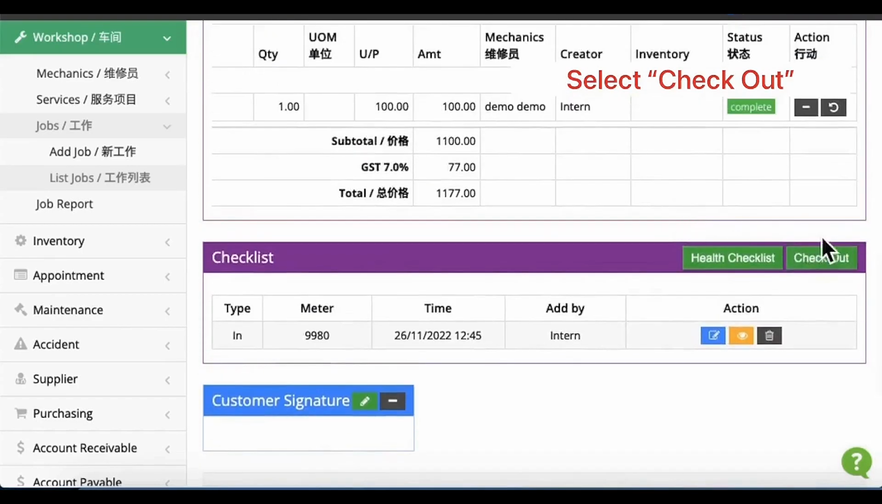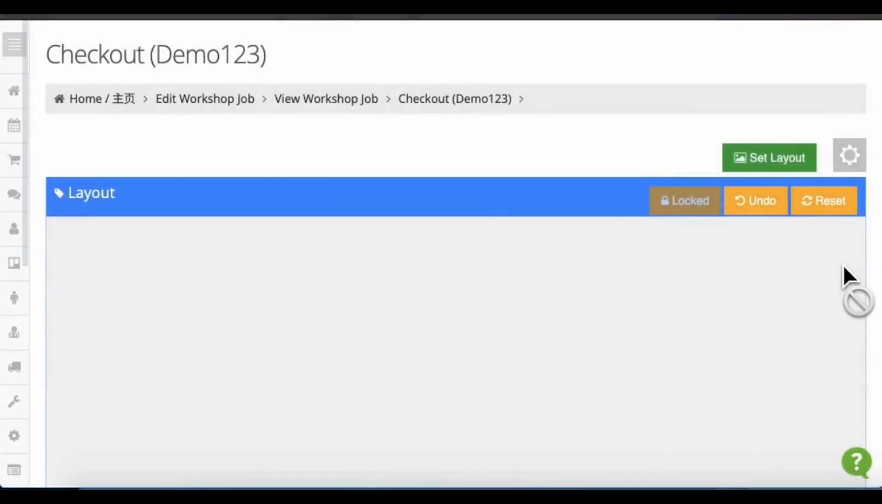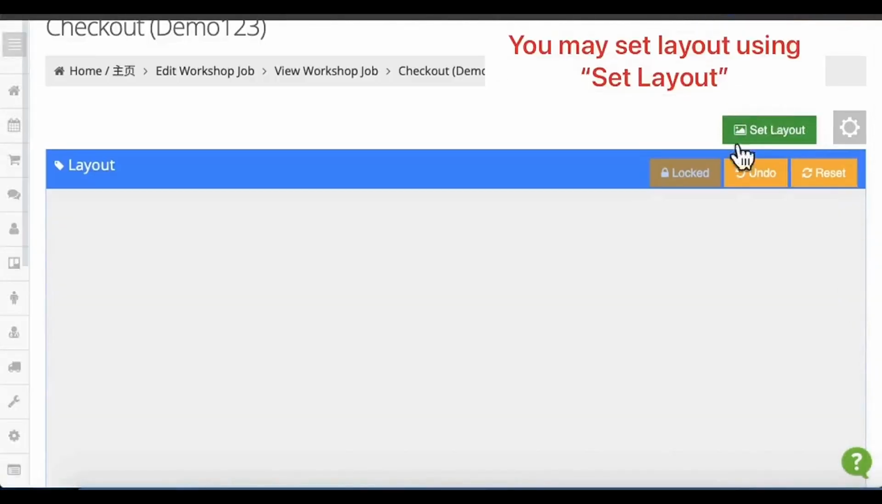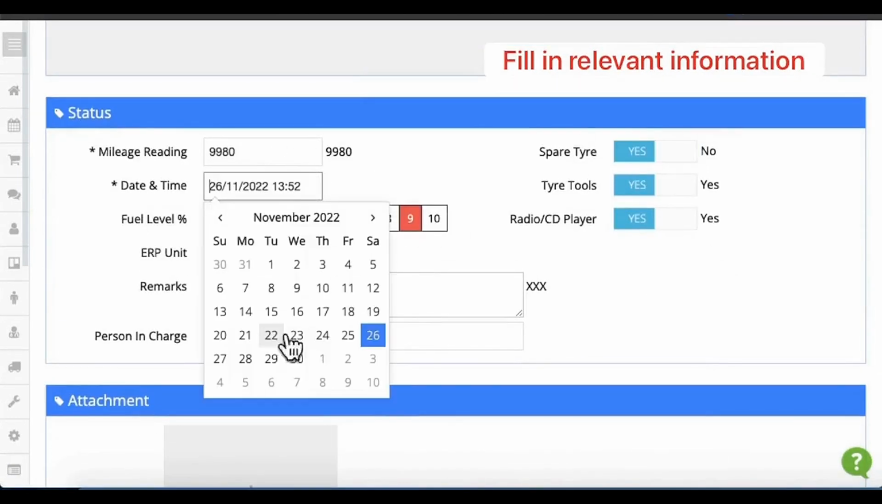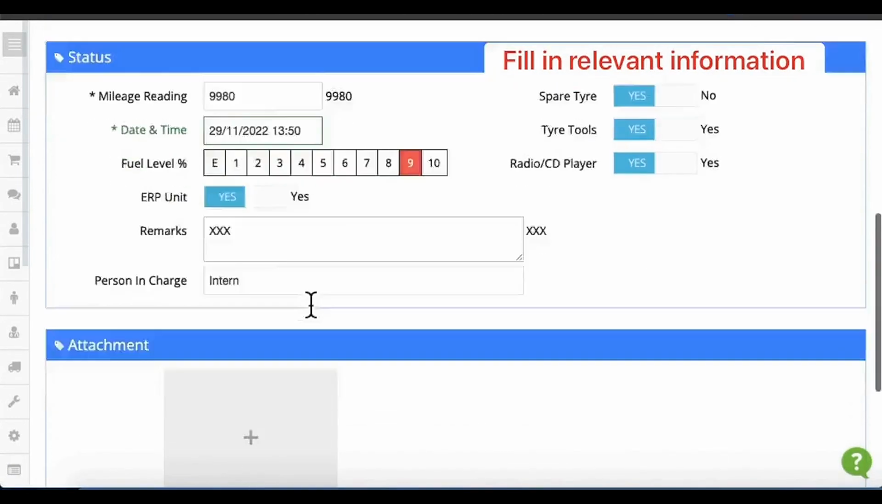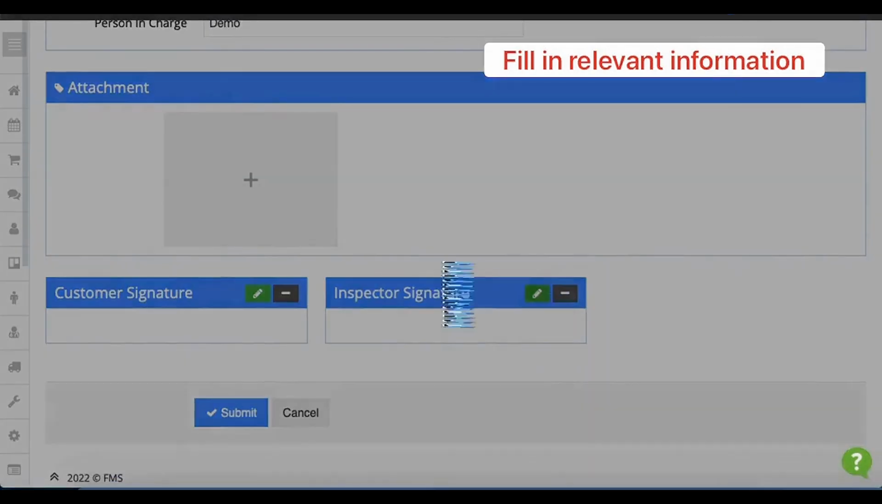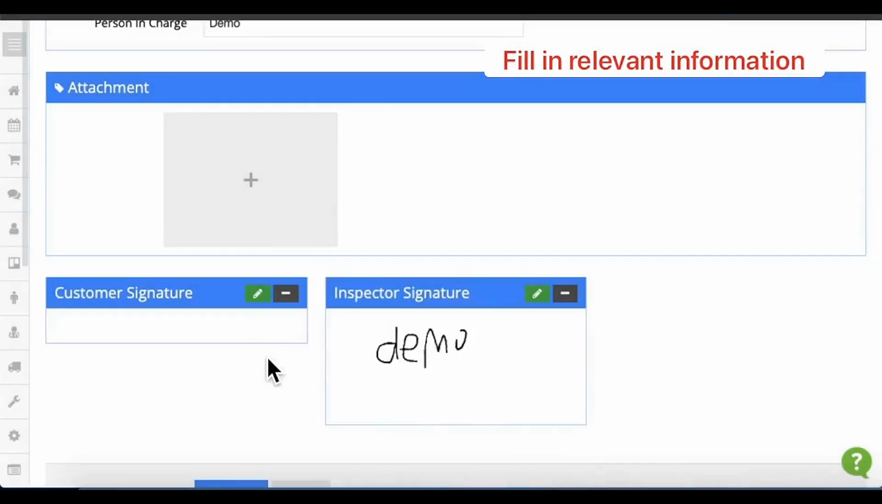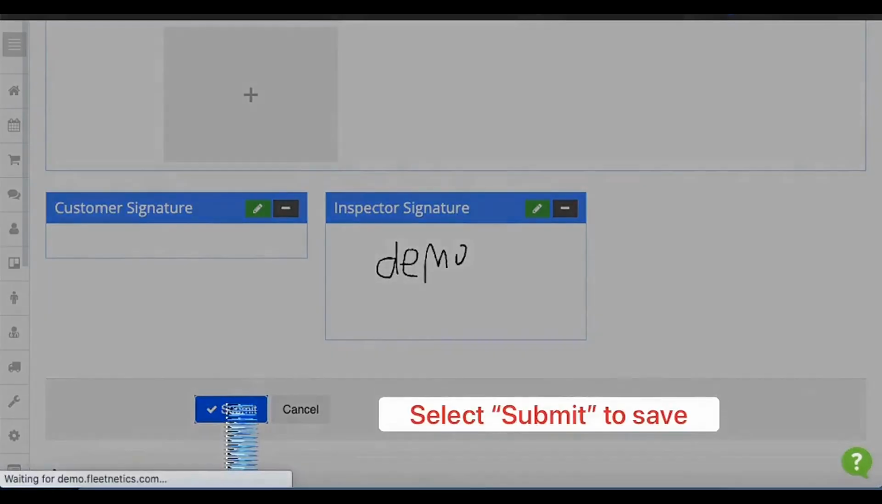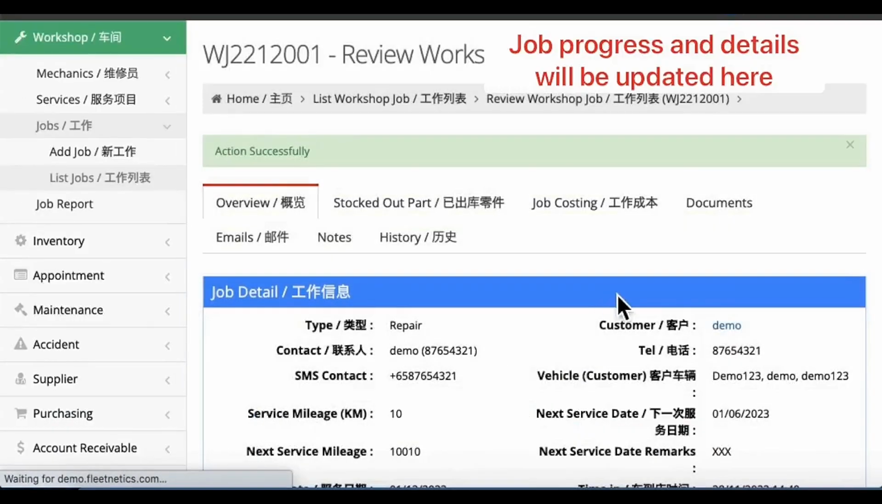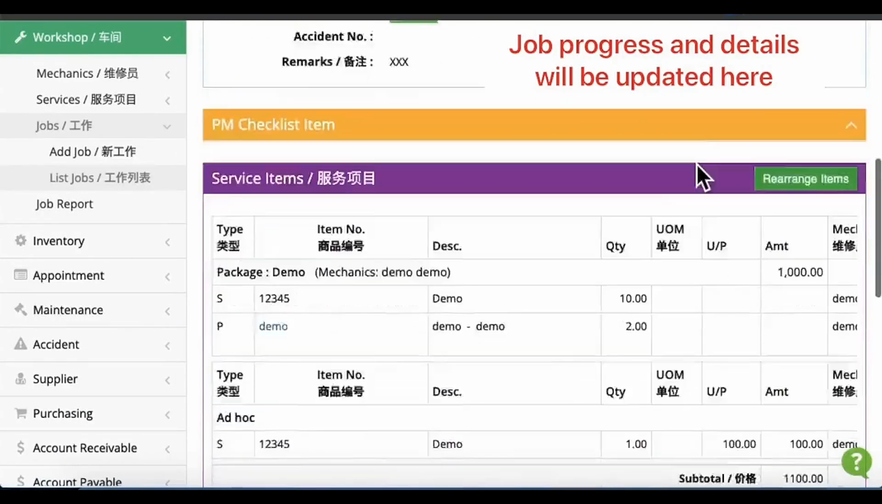Now, click on this Checkout button to check out the vehicle. You may set the 2D layout of the vehicle here. Fill in with relevant information. Click the Submit button to save the checkout details. The job progress and details are updated here.